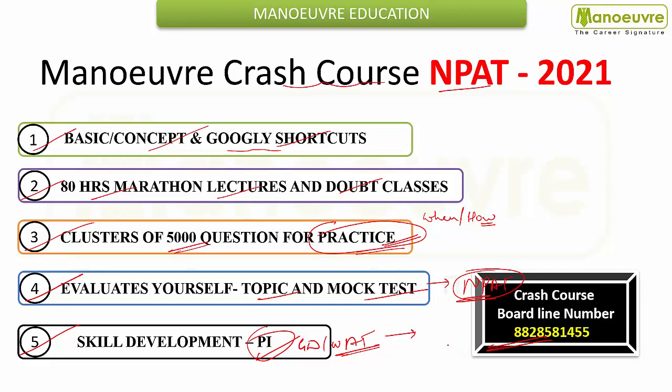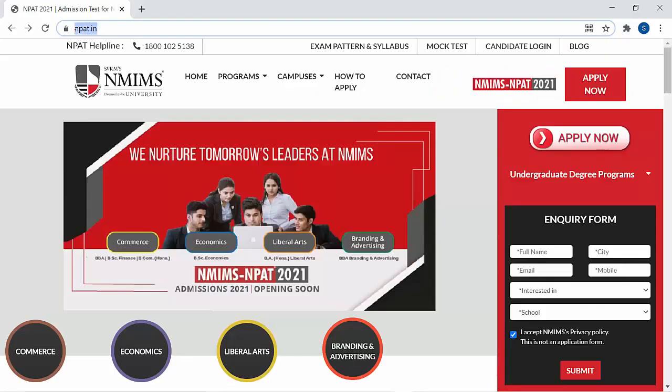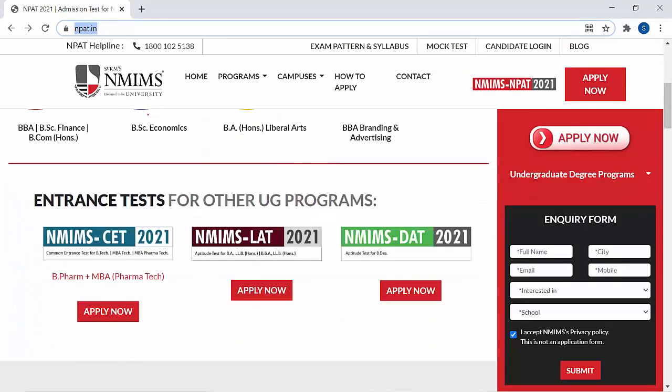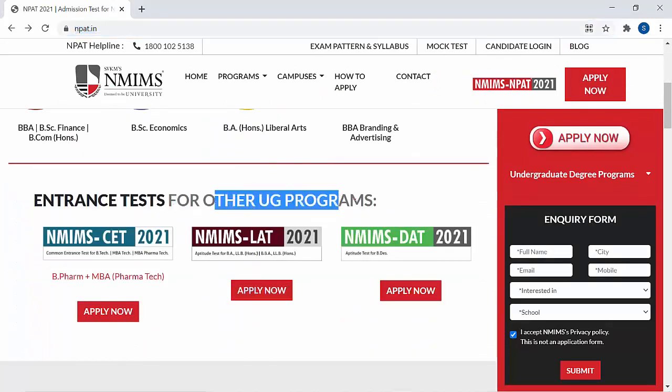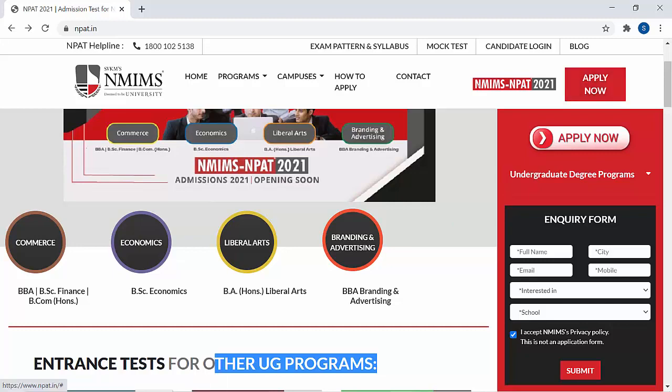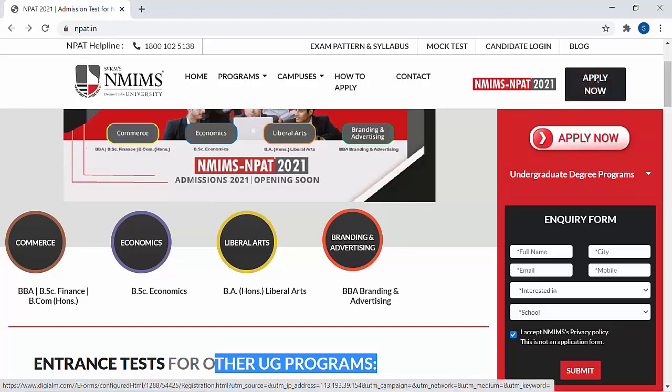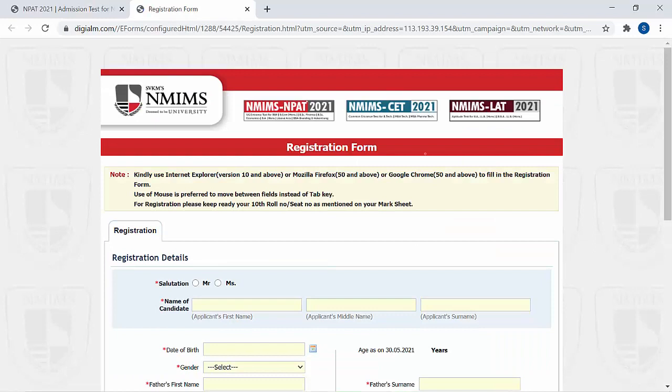Now let's talk about how to fill the application form. So very first, come to npat.in. This is the official website. Now here you can see the entrance tests for other UG programs. CET for B Pharma plus MBA, LAT for BBA LLB and BBA LLB, and DAT for the Bachelor of Designing. And for NPAT, you have to click here, the NMIMS NPAT 2021, apply now. So click here. Now this is the registration form.